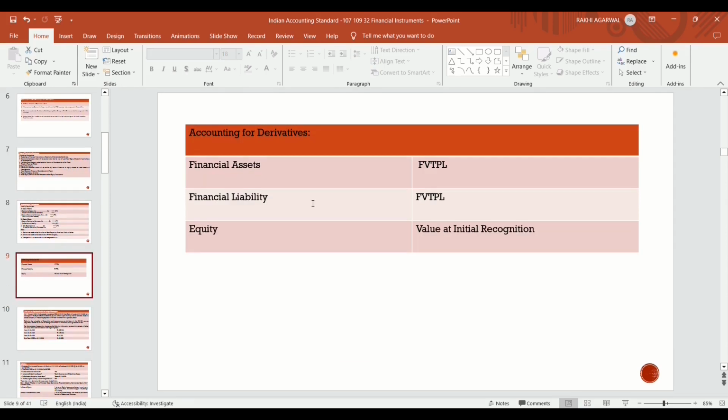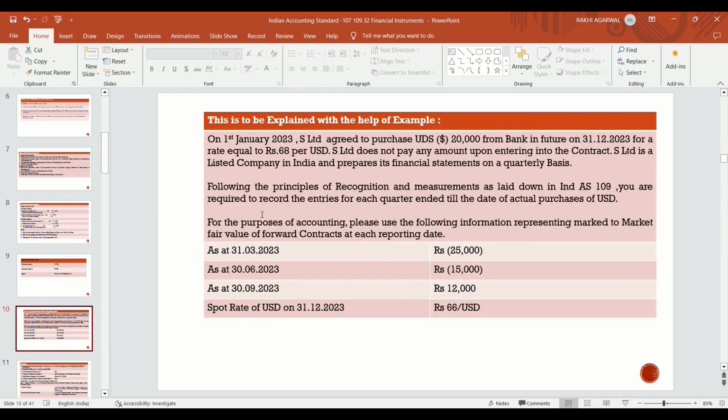Now, how is accounting for a derivative to be done? In case of a financial asset or financial liability, the derivative is always routed through fair value through profit and loss account. In case of equity, it should be valued at initial recognition. Now this is to be explained with the help of an example.